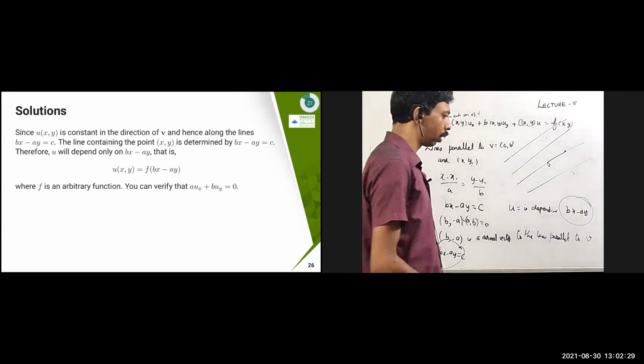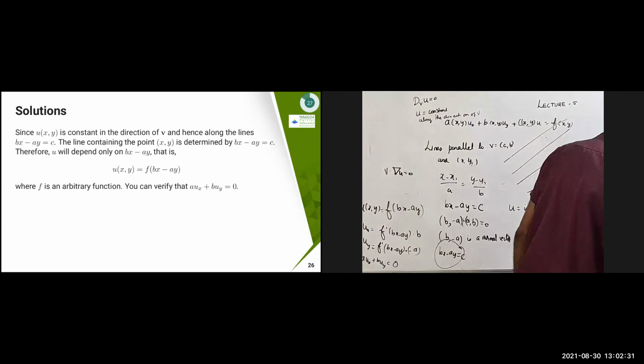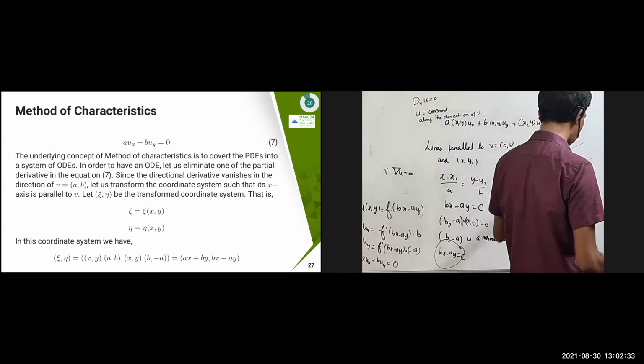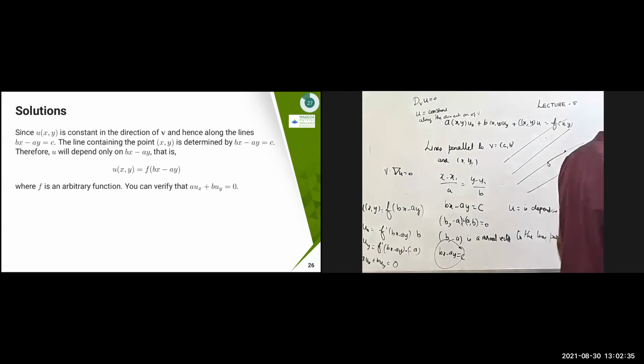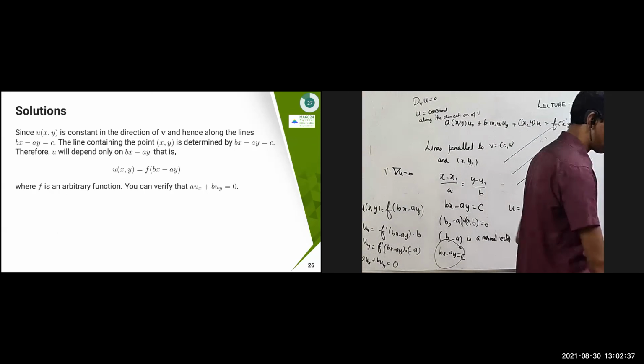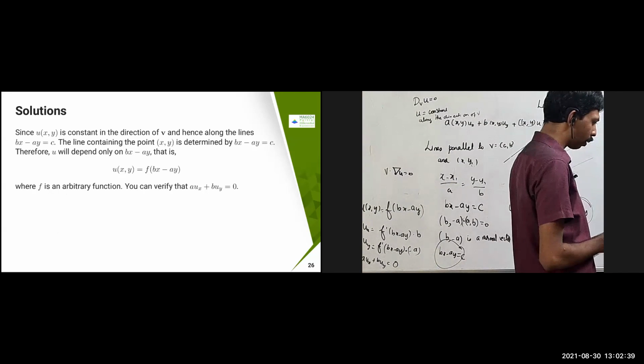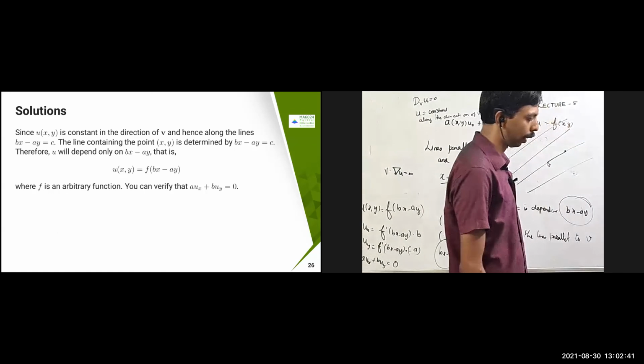Okay, with this I will stop. I will explain the method of characteristics next, so using this one we will derive another one. If you don't understand any of these things, you can just mention it to me in the next class. Okay, we will discuss that again.